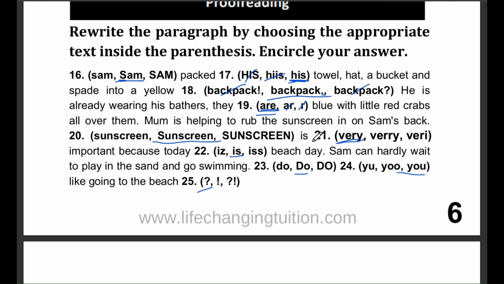Question number 22. Is, ISS beach day? The answer is is. Is is the correct verb form for stating a fact in the present tense.